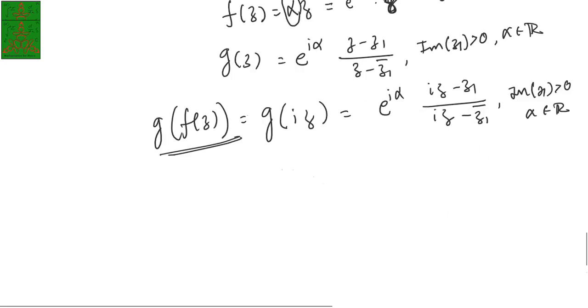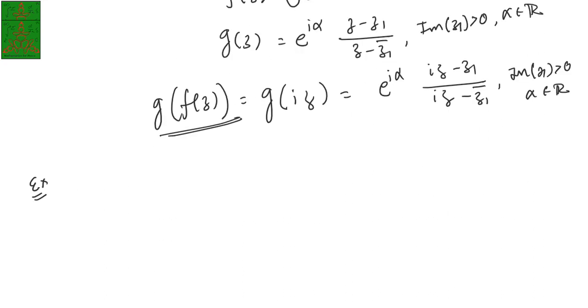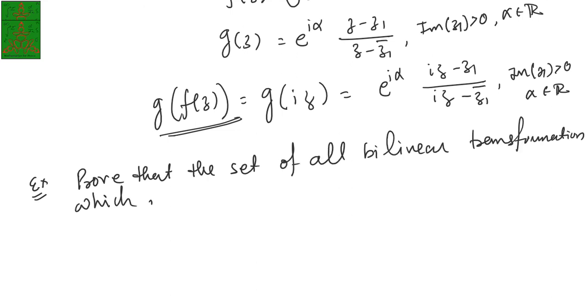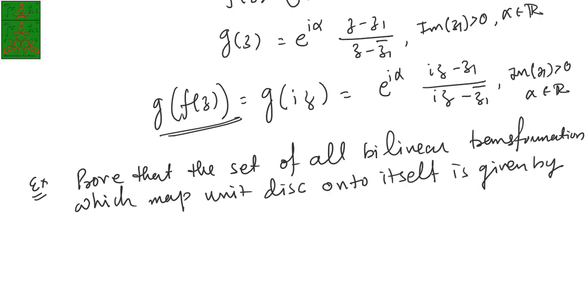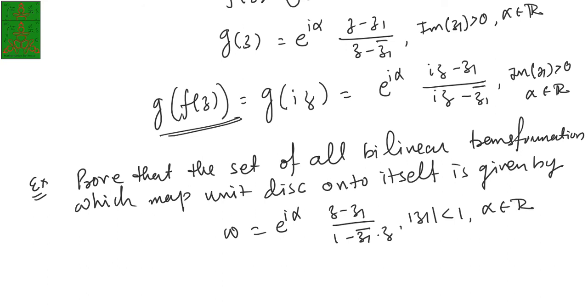I'm giving you one more exercise to do yourself. The set of all bilinear transformations which map the unit disk to itself is given by w equal to e power i alpha (z minus z1) upon (1 minus z1 bar into z), where mod of z1 is less than 1 and alpha belongs to R. So here we need to calculate all the bilinear transformations which map a unit disk to itself.